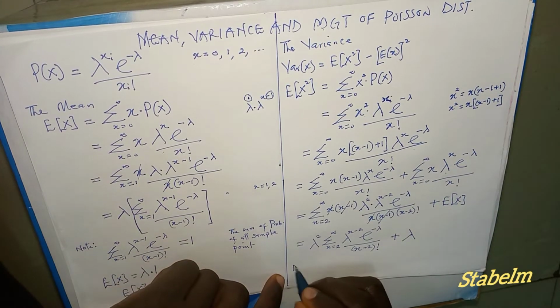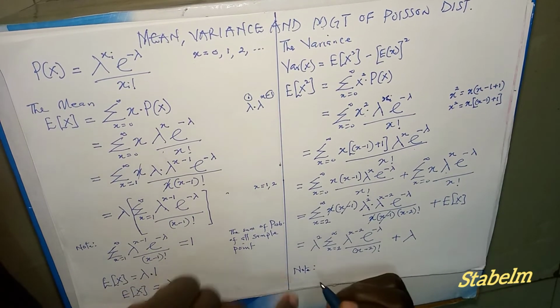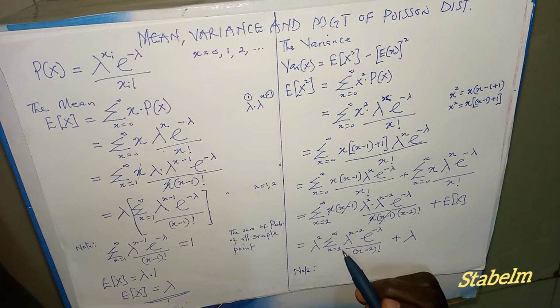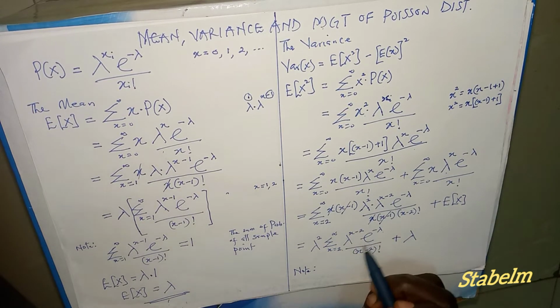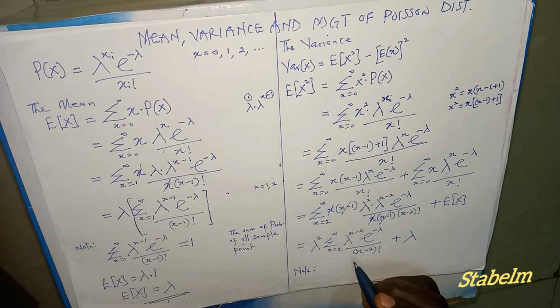Note here, since x is from 2 and we have lambda raised to the power x minus 2 exponential raised to the power minus lambda here, the whole of this is a typical probability mass function, the whole sample space of this distribution. And the whole sample space of a distribution is going to be 1.